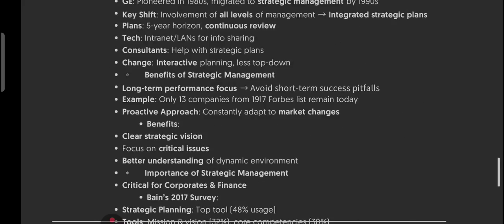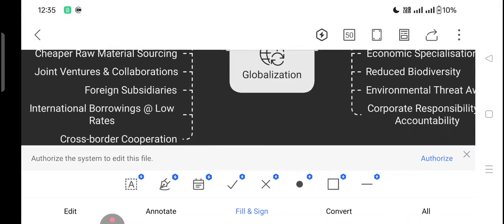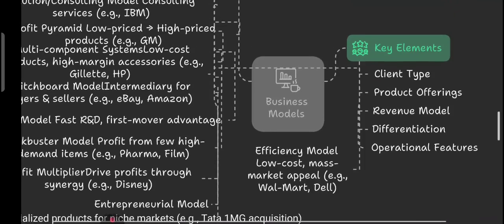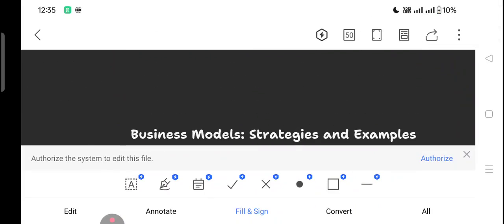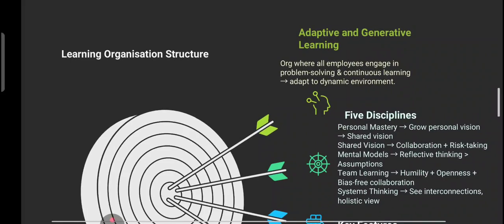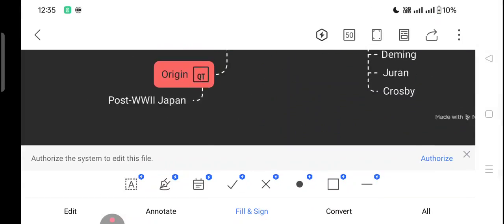So friends, that is all we have to go through in this particular chapter, strategic management. This topic you must go through, you must understand. Then we talked about globalization, opportunity and environment. Then we talked about some of the business models and their key elements, very important. And then before that we talked about the learning organization, the 5 disciplines, what their names are, what the key features are, and what the importance is.